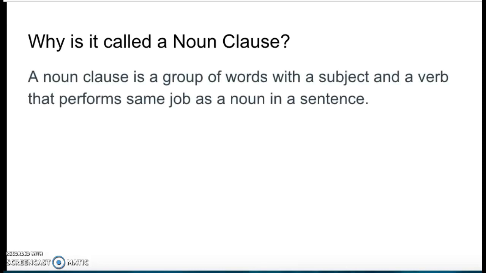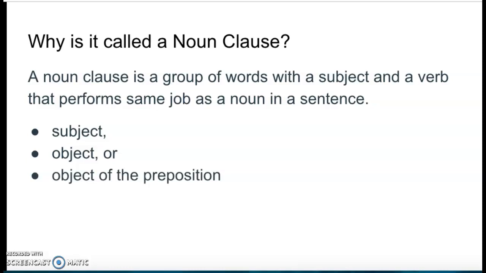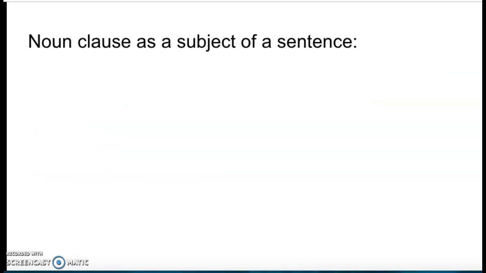So why do we call a noun clause a noun clause? So a clause is a group of words with a subject and a verb. And a noun clause is called noun because it performs the same job as a noun in a sentence. So we can have subject noun clauses, object noun clauses, meaning after the verb, right? And then the object of the preposition noun clauses. Let's look at some examples of all of these.